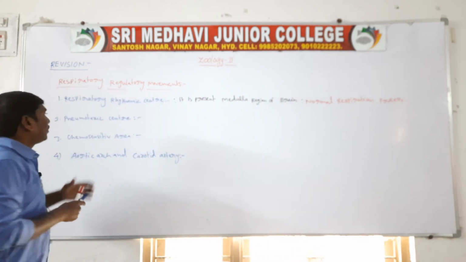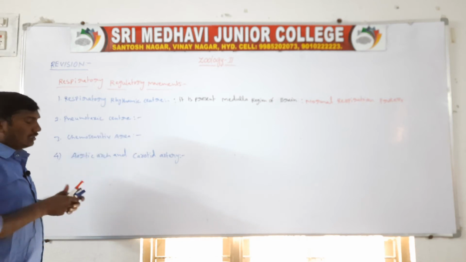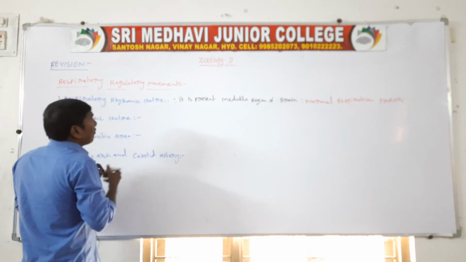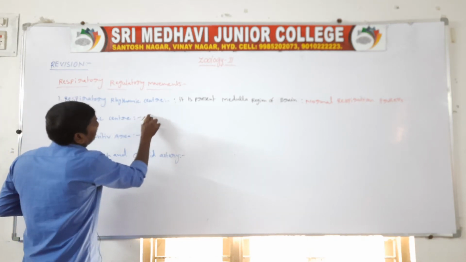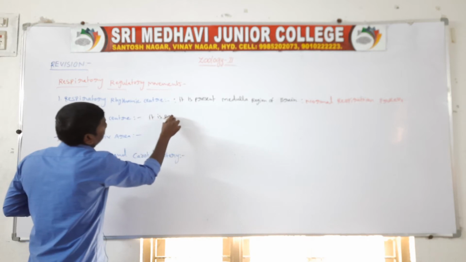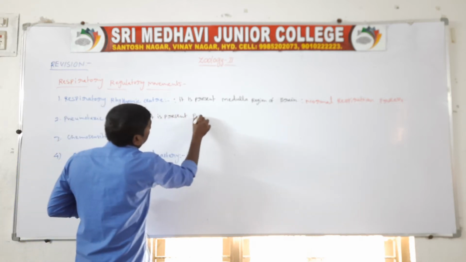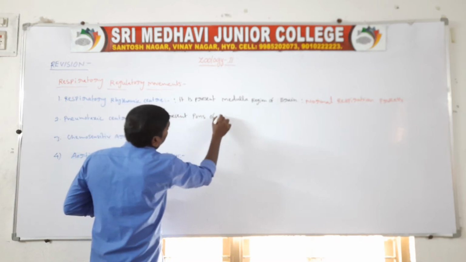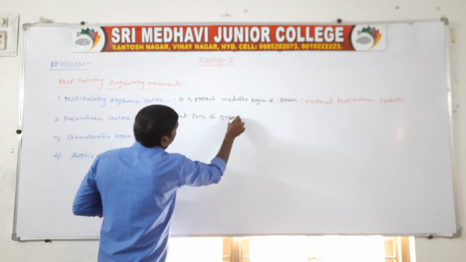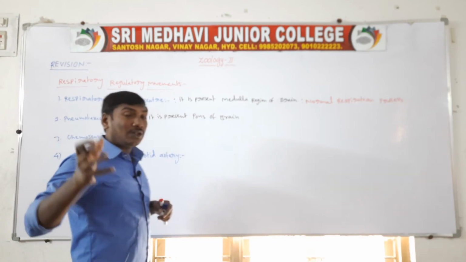Next one, pneumotoxic center. It is present in the pons varolii of the brain.